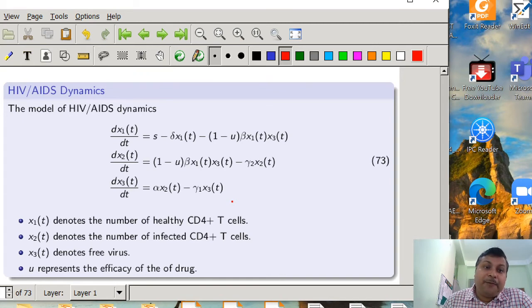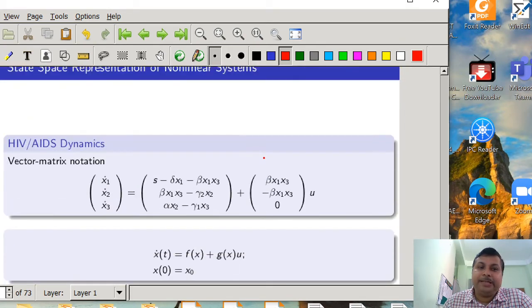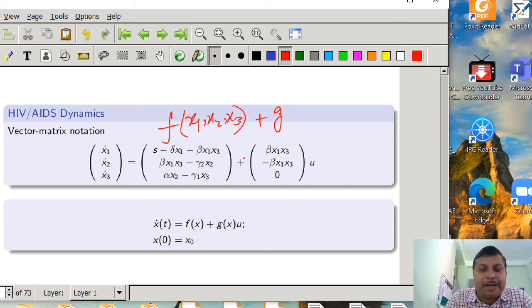Now if we want to represent this system using state space, the representation will be x1 dot, x2 dot, and x3 dot equal to some function of x1, x2 and x3, plus, interestingly, a B matrix which is no longer constant but also a function of x1, x2 and x3, into u.